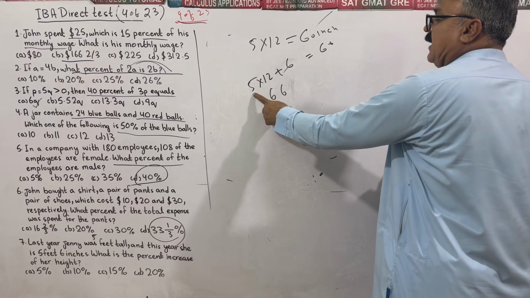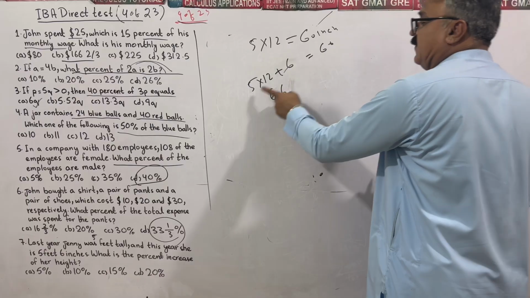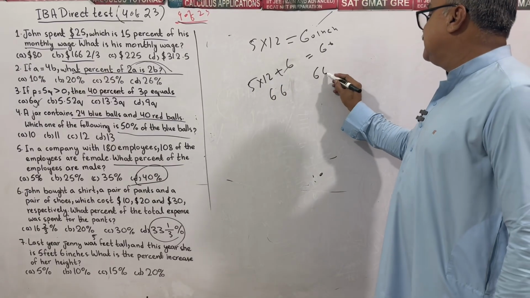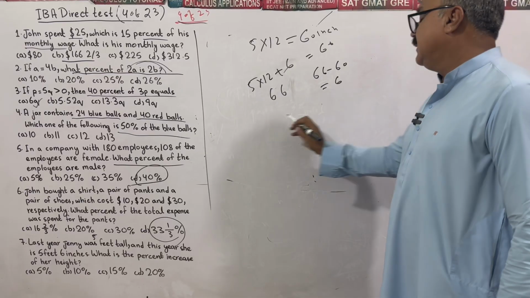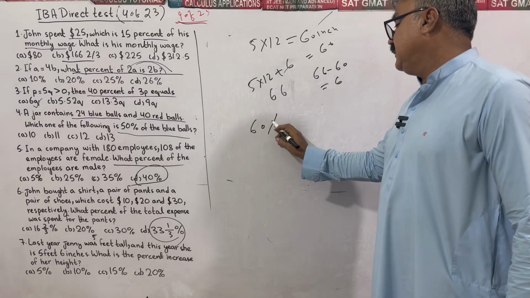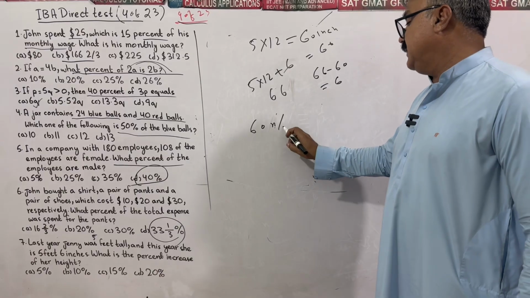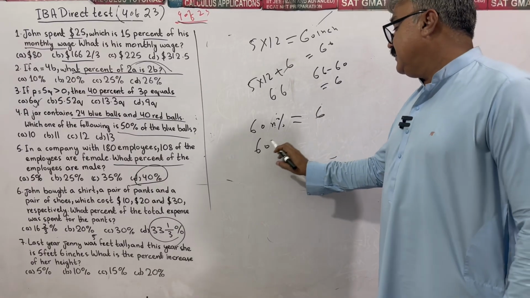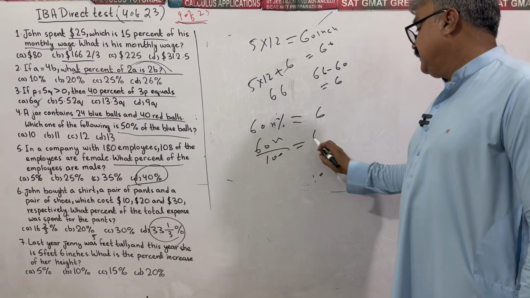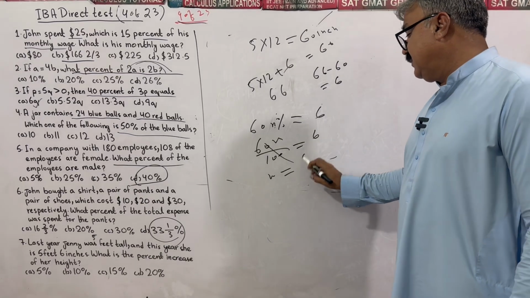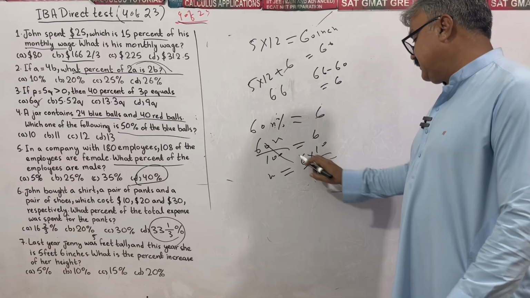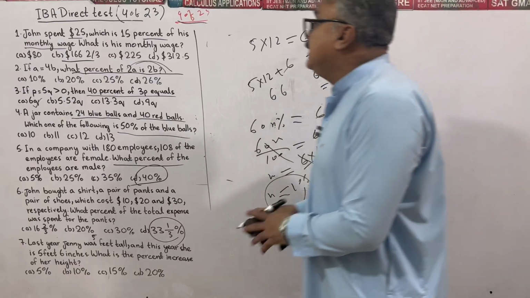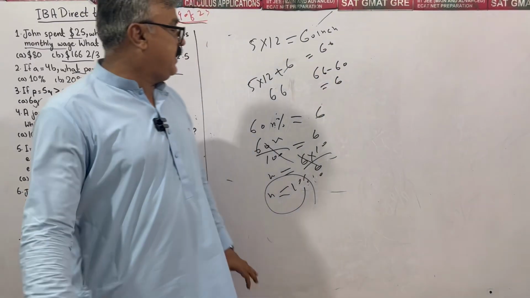Next year, 5 feet and 6 inches, that is 60 plus 6, 66. So the change, 66 minus 60, is 6. So what percent of 60? Suppose x percent of 60 is equal to 6. Dividing by 100, cancelled out. So x is equal to 60 times 10 divided by 6. Cancelled out. x is equal to 10%. So the increase in her height is 10 percent in that case.